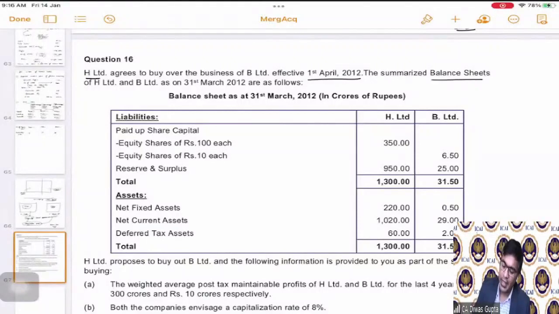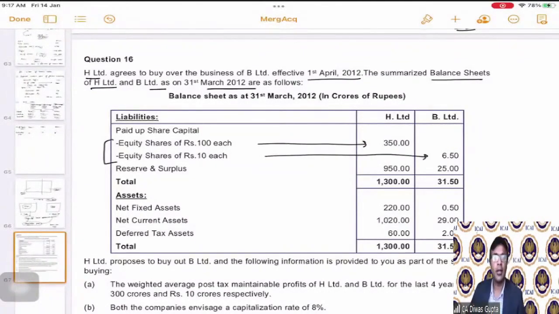Now, they have also given us the balance sheets as on 31st of March 2012. That means a very similar date, because whenever we talk about 31st March, that is always the close of business. Whenever we talk about 1st of April, that is the opening of the business. Correct. So for the same point in time, they have given us the balance sheets as well, in which they have given us the paid up share capital. Now, if you observe here, the paid up share capital is different for the different companies. It is 100 rupees each share and 10 rupees each share. For B Limited, it is 10 rupees paid up share capital. For H Limited, it is 100 rupees paid up share capital.